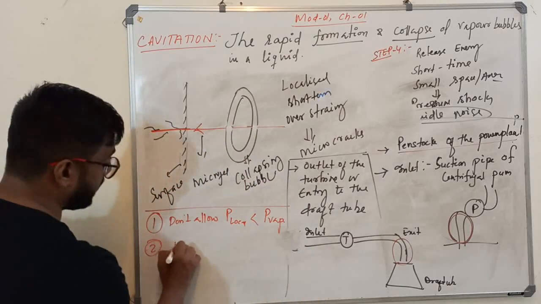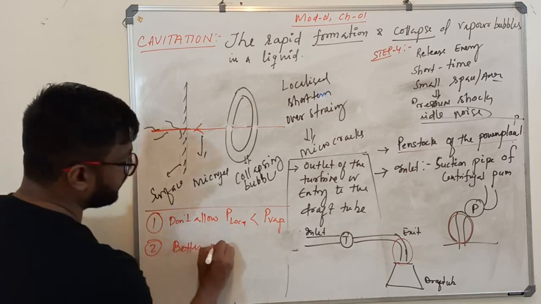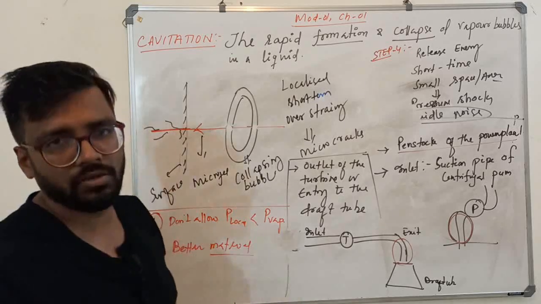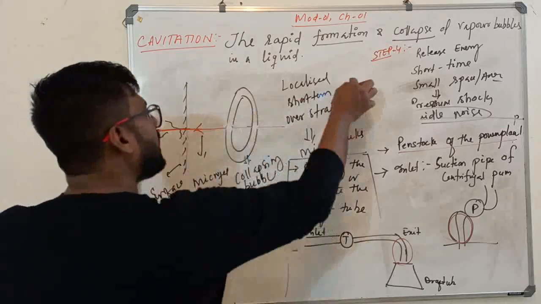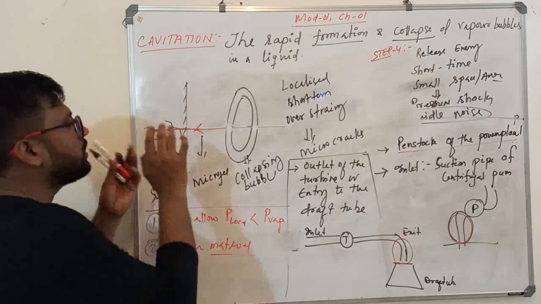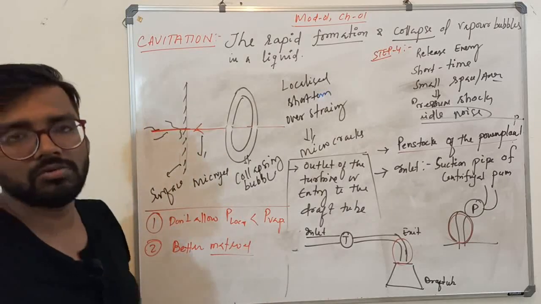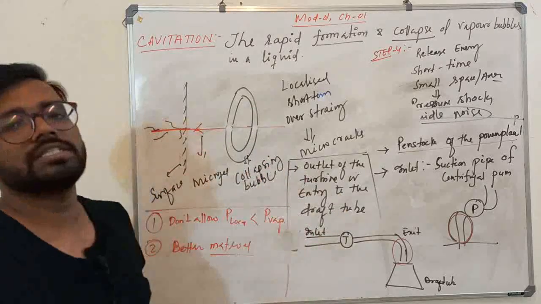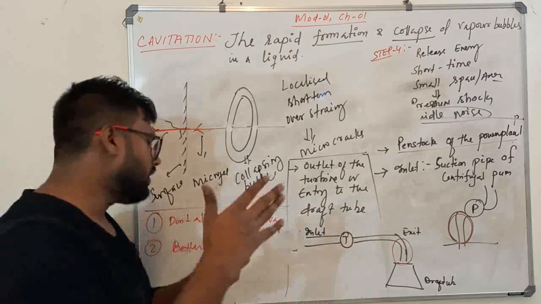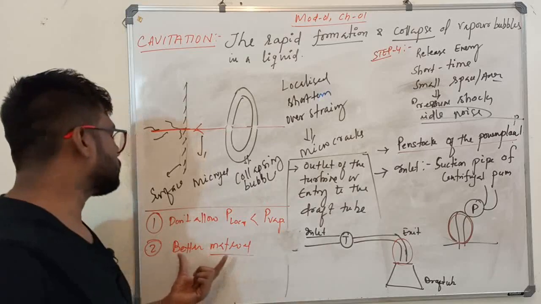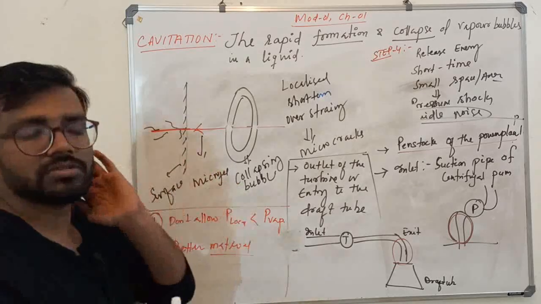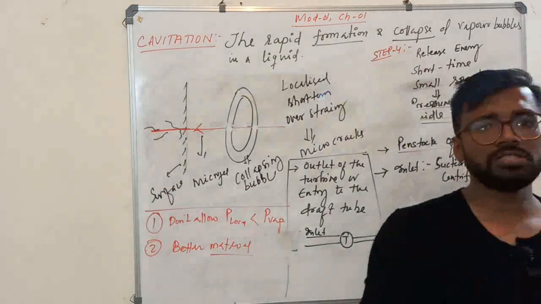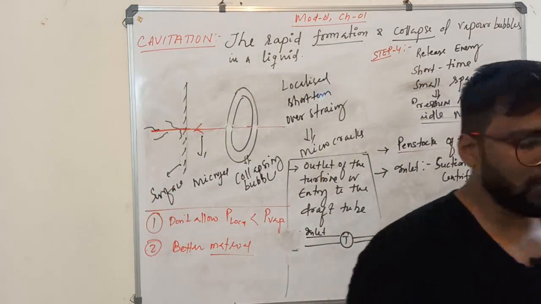Second, go for a better material. Use some kind of alloy, so that this localized short-term overstraining will not happen. The localized short-term overstraining should not happen, meaning it has higher strength to resist the impact, so that at least you can minimize this cavitation phenomenon. So do we have something mathematical to know about this cavitation? Yes, we call it the cavitation number.